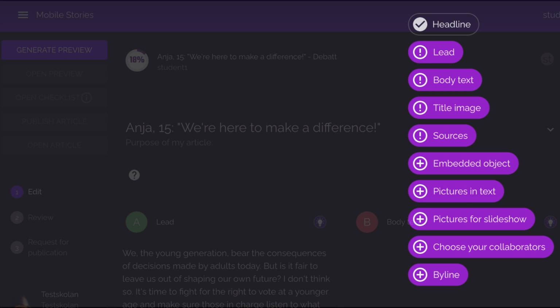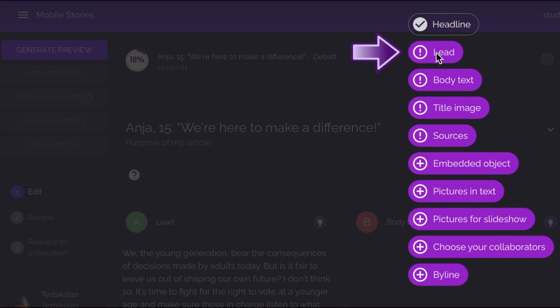On the right side, you will see the steps you need to take to complete the article. Mandatory steps have an exclamation mark at their side. For example, you cannot publish an article without a headline or a body text. Optional parts are marked with a plus sign. To complete all steps, you can either click on the box or the list.